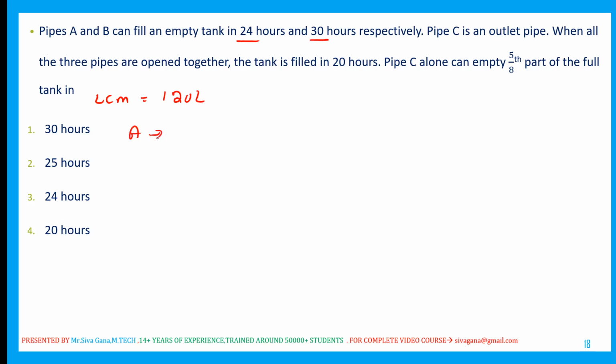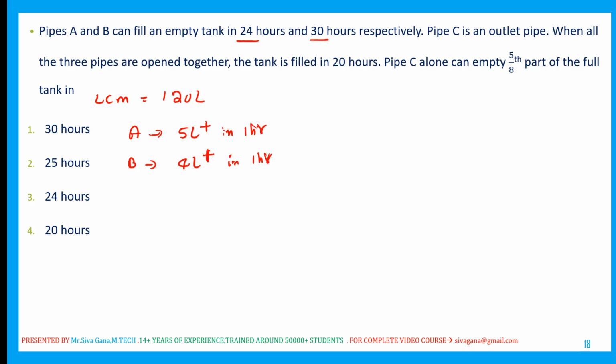Now pipe A: 120 divided by 24, 5 liters it will fill in 1 hour. Pipe B: 120 divided by 30, 4 liters, it is also filling in 1 hour.